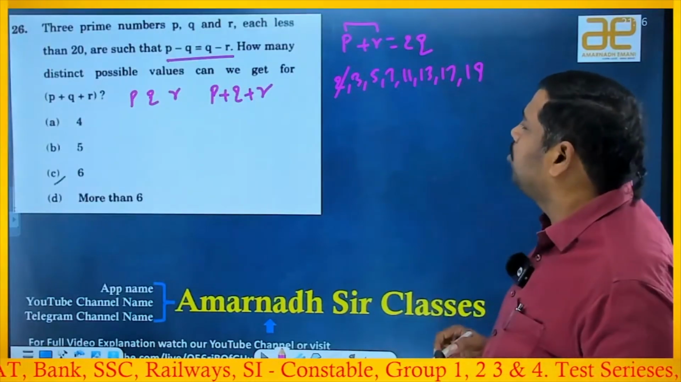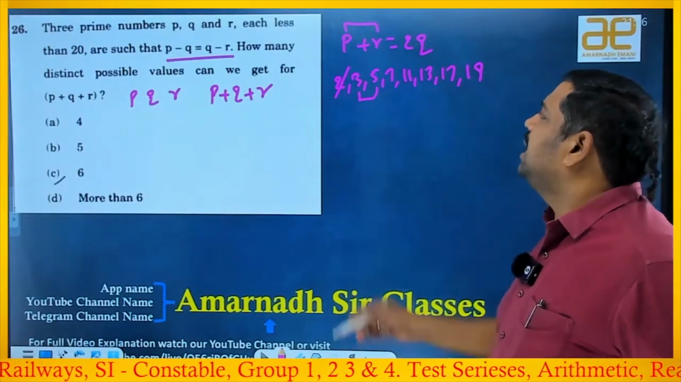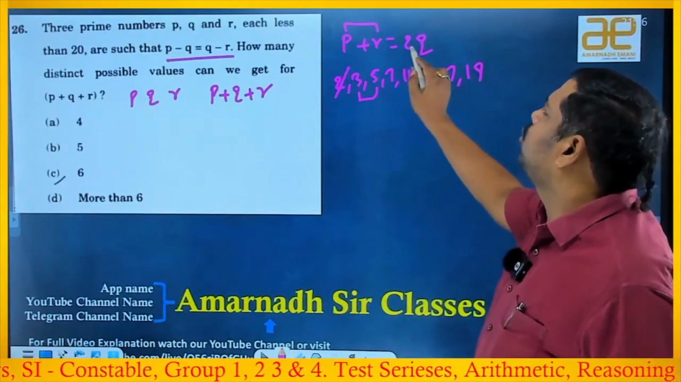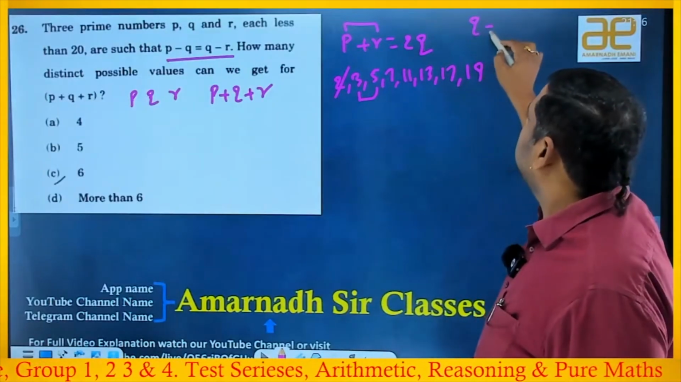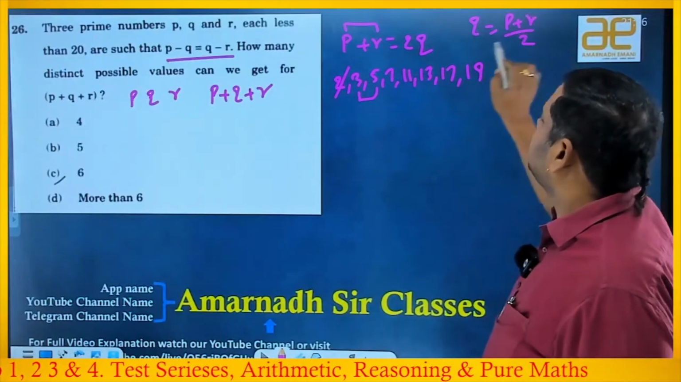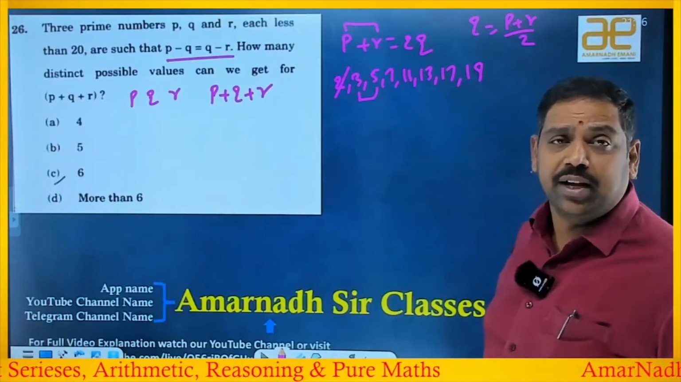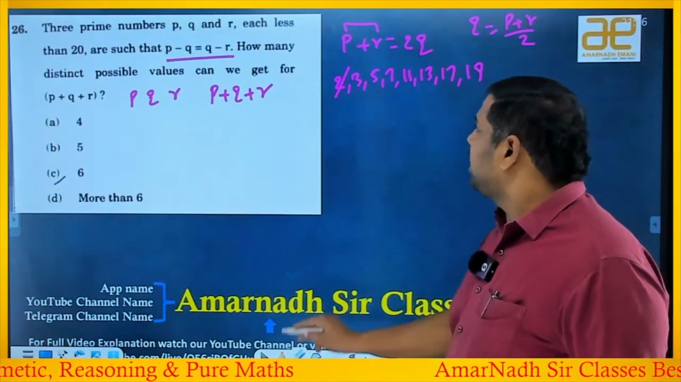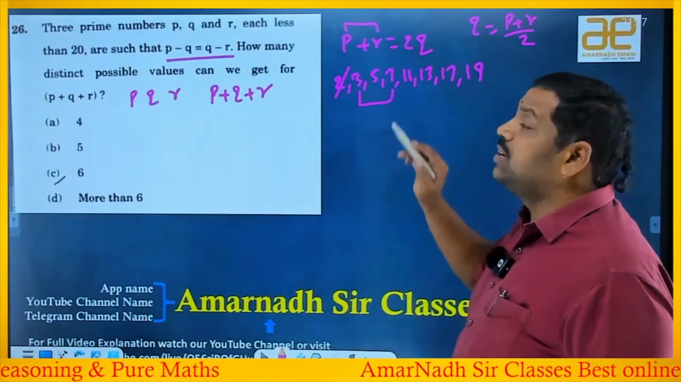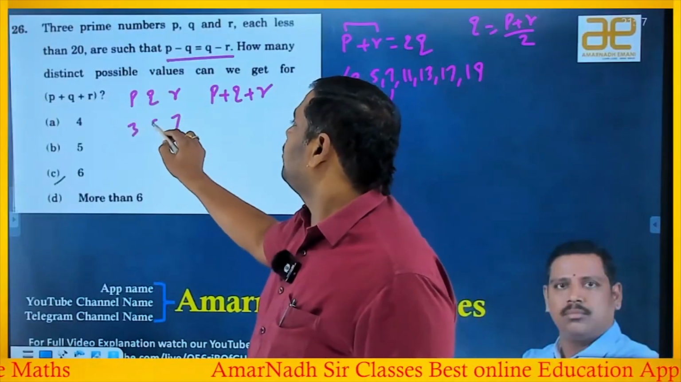Now if I take these combinations, suppose I take 3 and 5 as P and R. If I take 3 and 5, the sum will be 8. 2Q is 8 means Q will be 4. Q is nothing but P plus R by 2, so 3 plus 5 is 8, by 2 means 4. 4 is not a prime number. So I should not take 3 and 5. Leave it. Next, suppose I take 3 and 7: 3 plus 7 is 10, by 2 means 5, which is a prime number. Yes, I can take 3, 7 and 5.